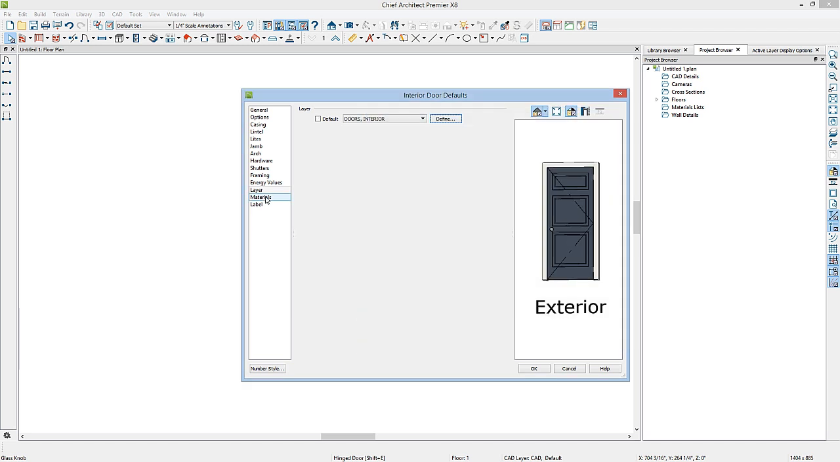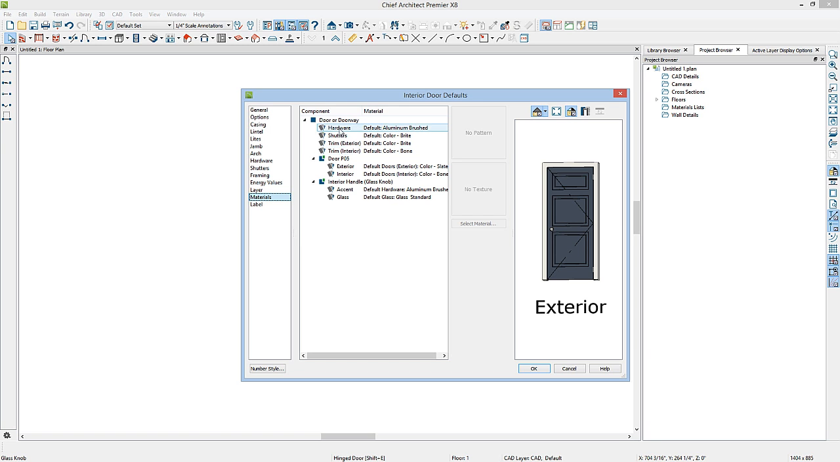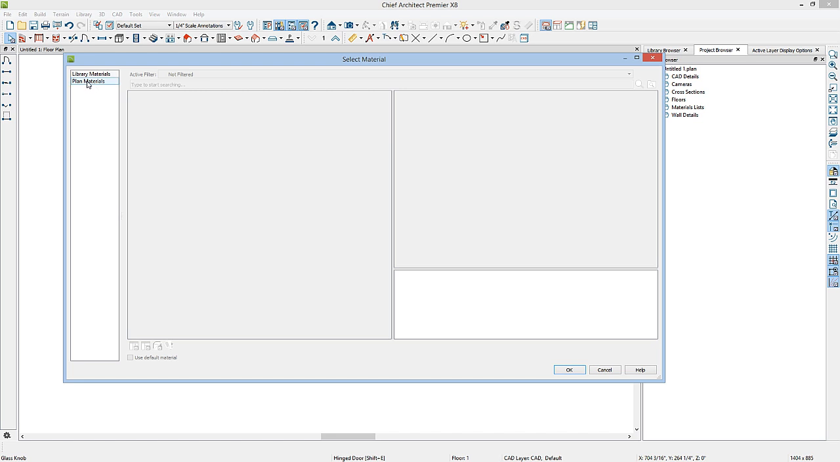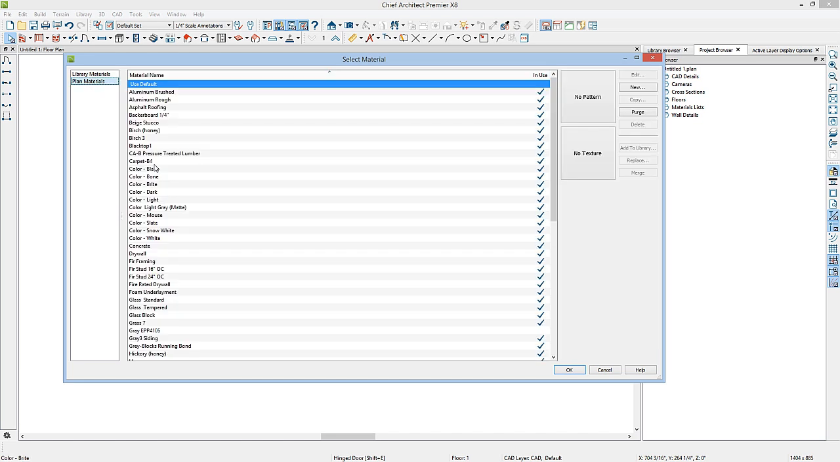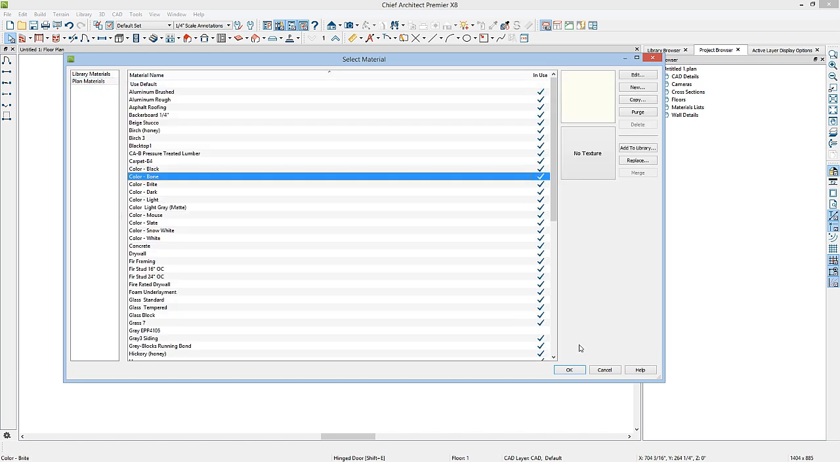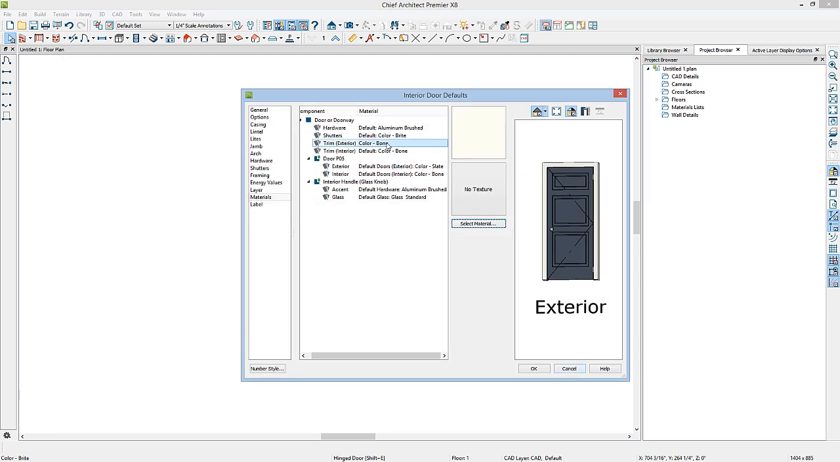You also have the option to change the materials. You have the options to change the hardware material if you want, for instance, brass hardware. You can change that here. You also have options here to change the material for the trim or casing on the interior or the exterior side of the door. For my interior doors, I want them to be the same, so I'll select the exterior side, select Material, go to my Plan Materials, and under Color, I'll select that same bone material that's on the interior side of the trim.